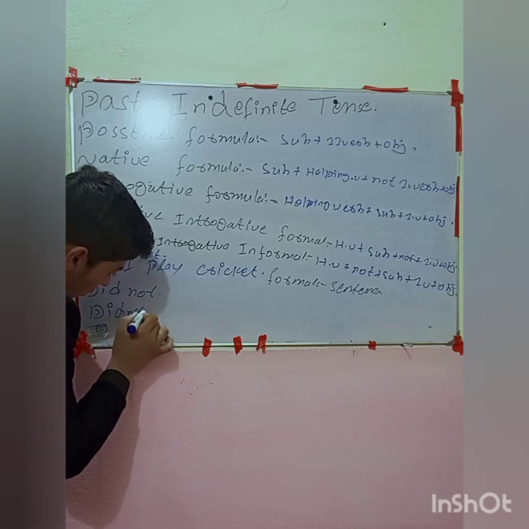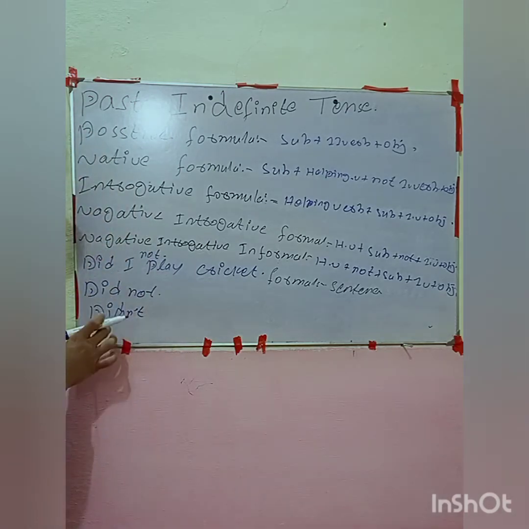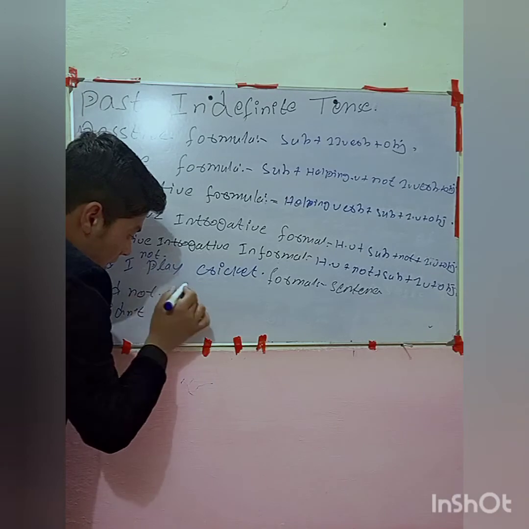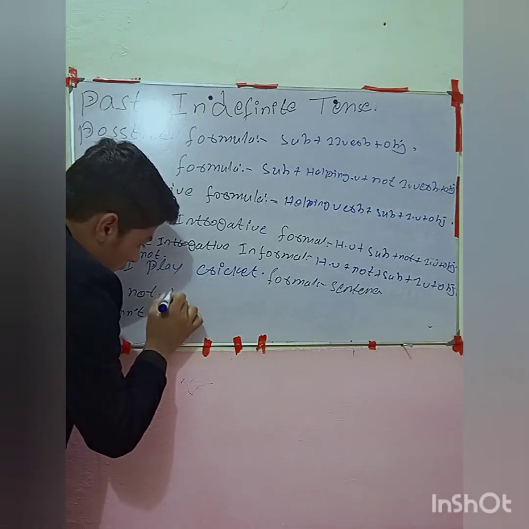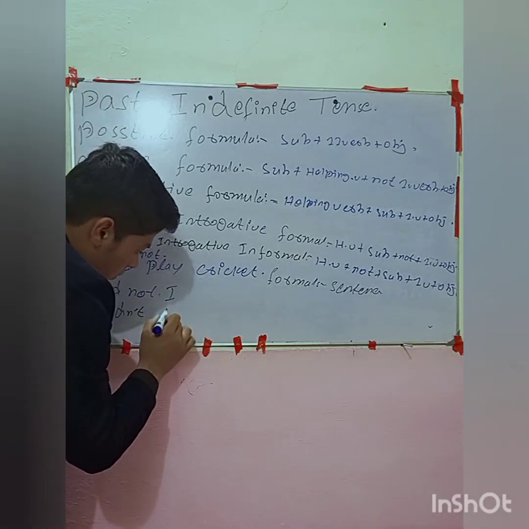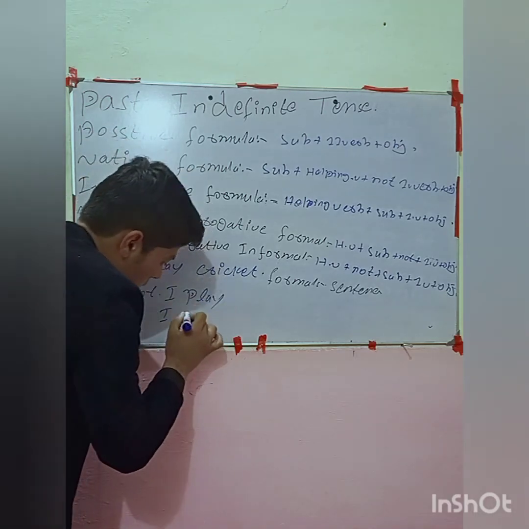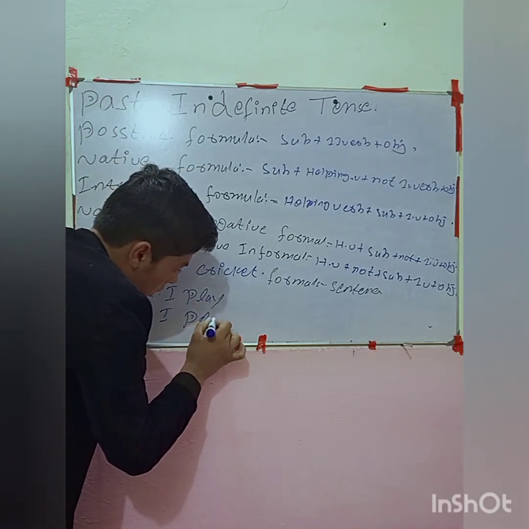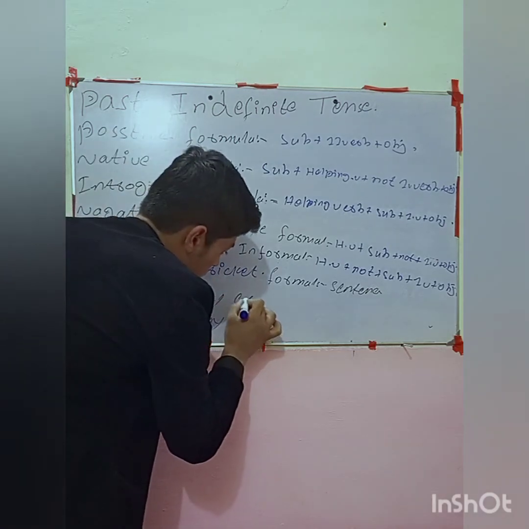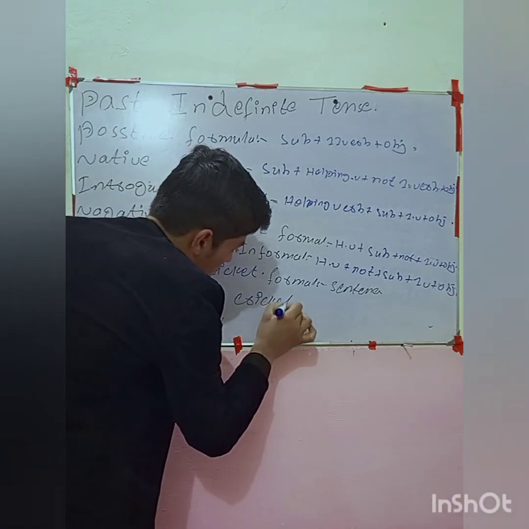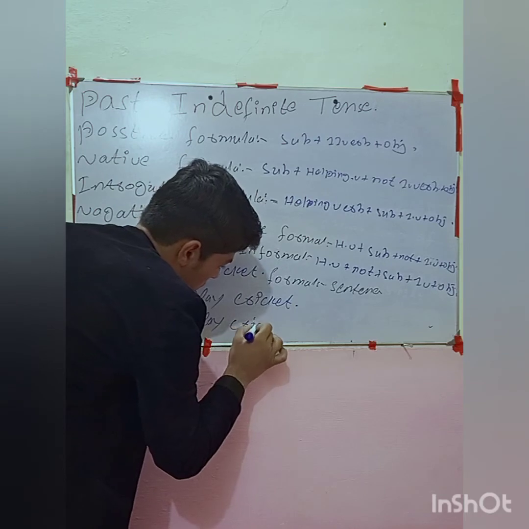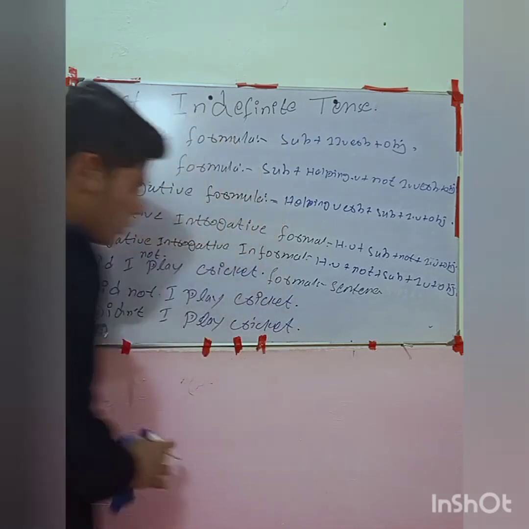Didn't or did, then the subject I, and then play, and cricket. So that one is cricket.